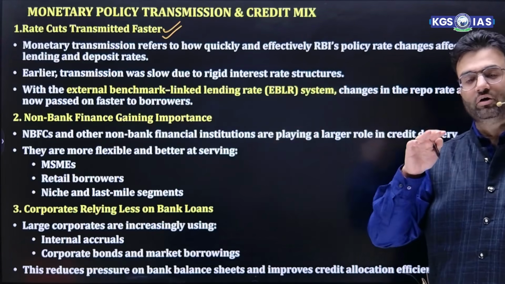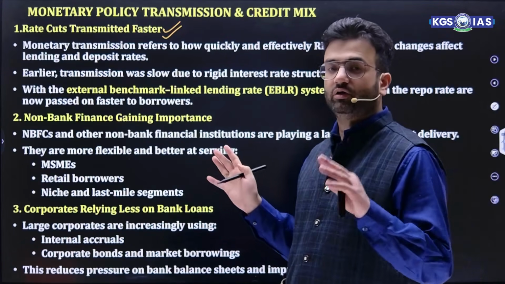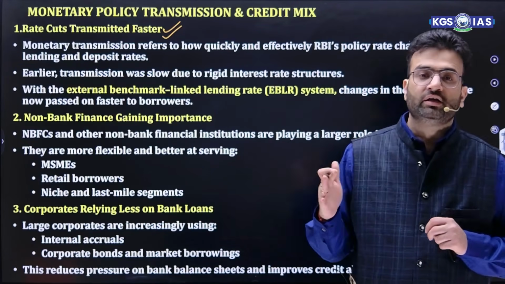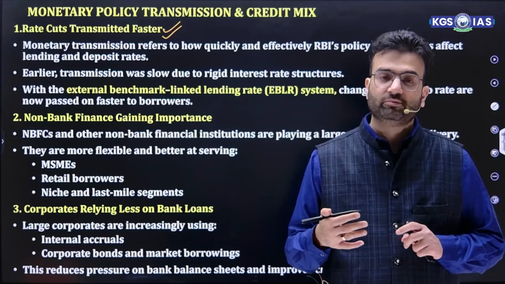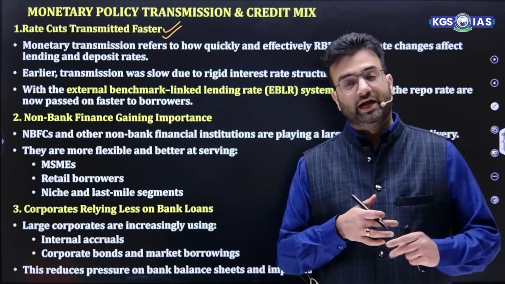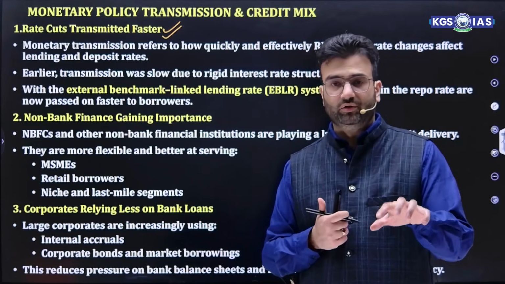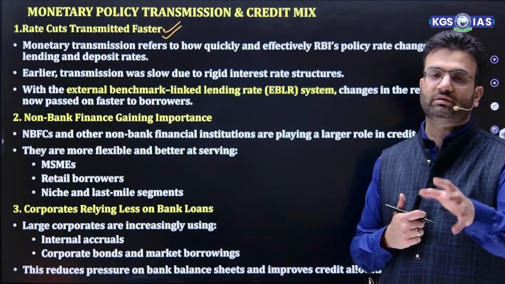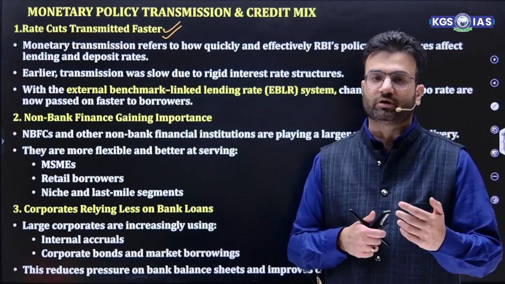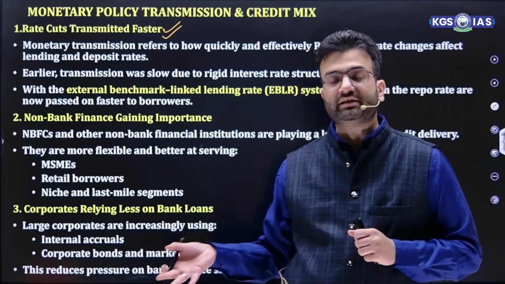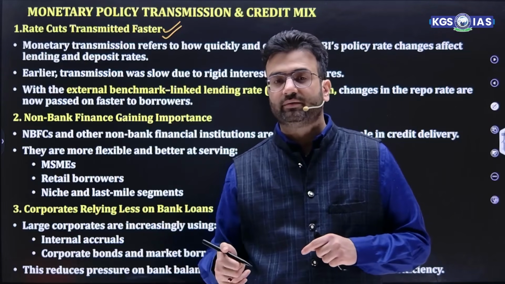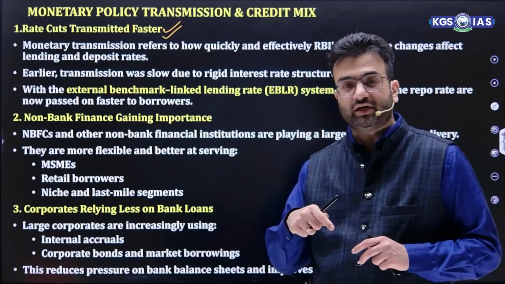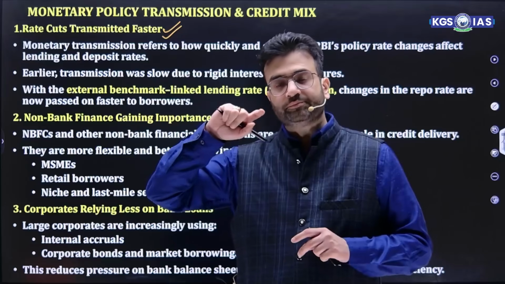Usually the RBI's Monetary Policy Committee focuses on the policy repo rate. If inflation is at a high level, the MPC will follow a contractionary monetary policy by increasing the repo rate. And if inflation is under control or there is a slowdown in the economy, the MPC will cut the repo rate so that it enhances the money supply in the economy, an expansionary monetary policy. Whenever they feel there is room to cut the repo rate, they try to cut it, and they also want the effect of this repo rate cut to directly help the